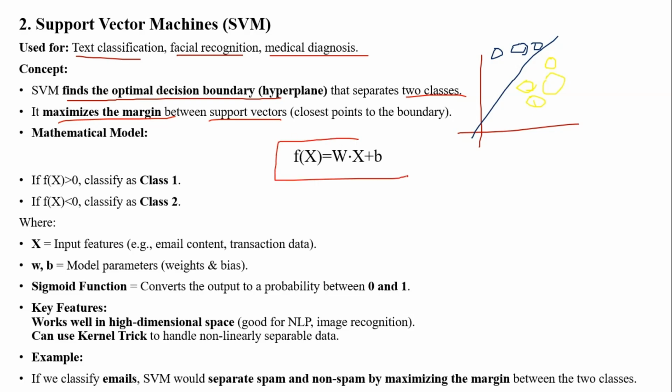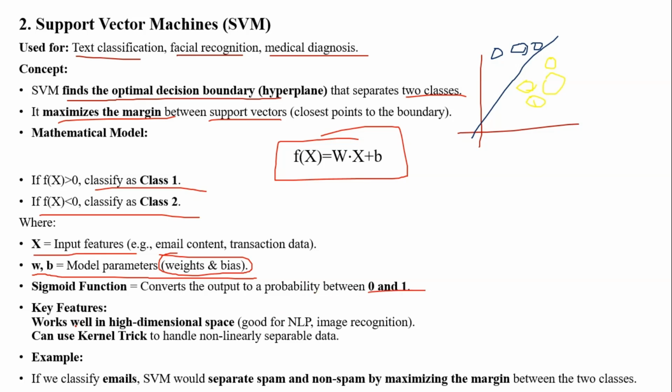This is the formula to calculate the hyperplane. If f of x is greater than 0, it is classified as class 1. If it is less than 0, it is class 2. Here x is the input features, and w and b are the model parameters, otherwise called weight and bias. The sigmoid function converts the output to probabilities of zeros and ones.